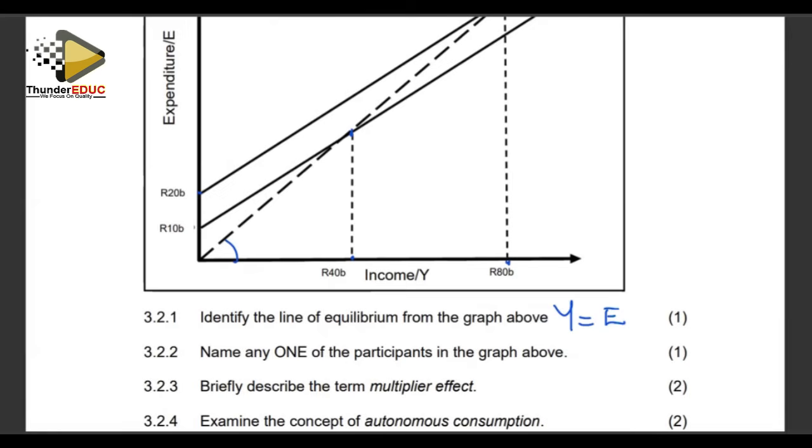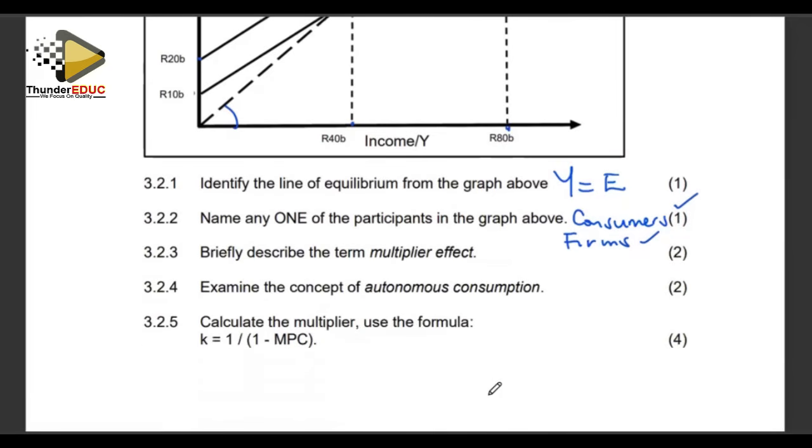Right. Name one of the participants in the graph. The participants that we have in the graph, we have the consumers and the firms, or the businesses. So it's consumers for households or also firms for businesses. Briefly describe the term multiplier effect.